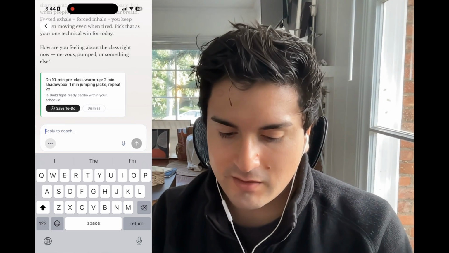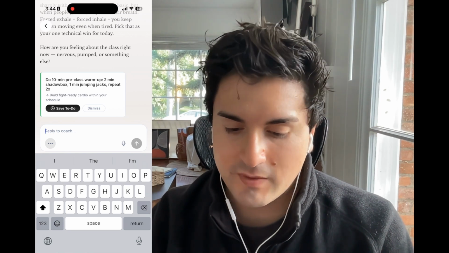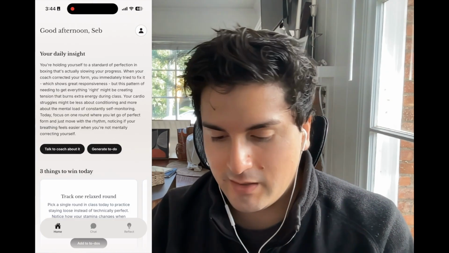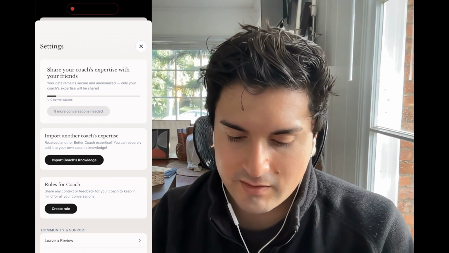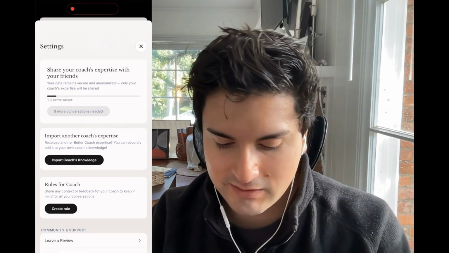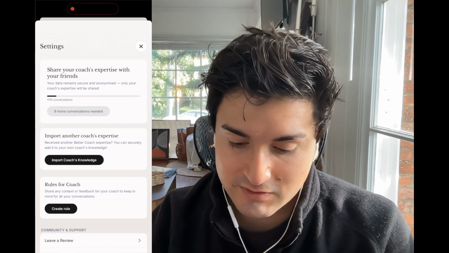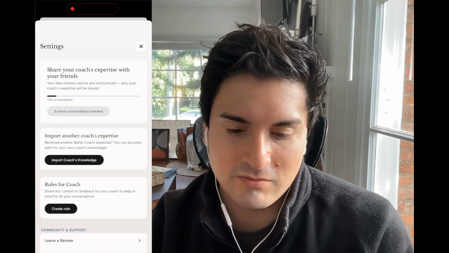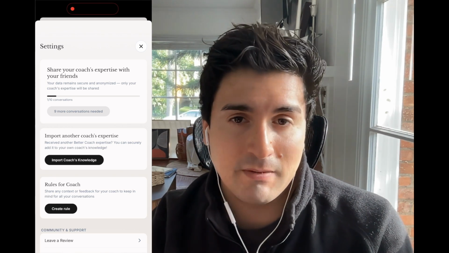And it's using Claude's best model for reasoning to generate a response for you. And then here, you'll see a recommended to-do item that it just pre-generated for me. If I go to my profile, here I can export my coach's expertise or import another coach's expertise. Long-term vision for this is to have a marketplace of coaches that people can monetize.